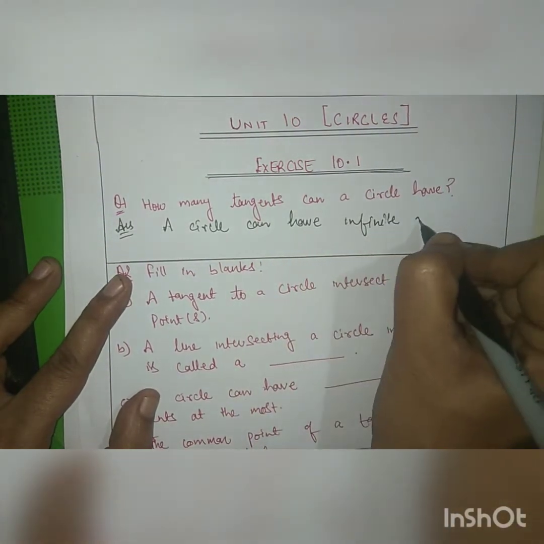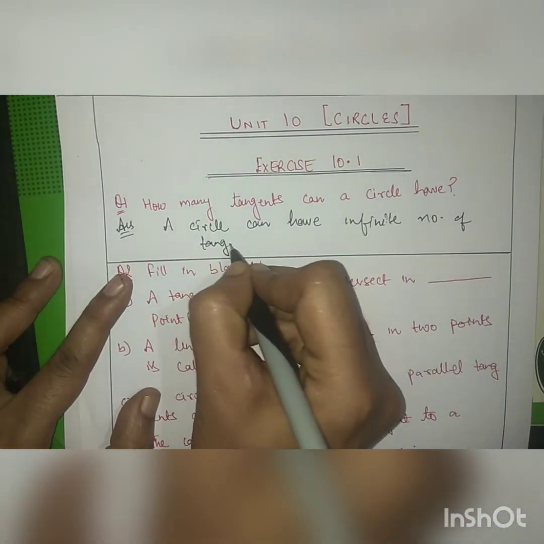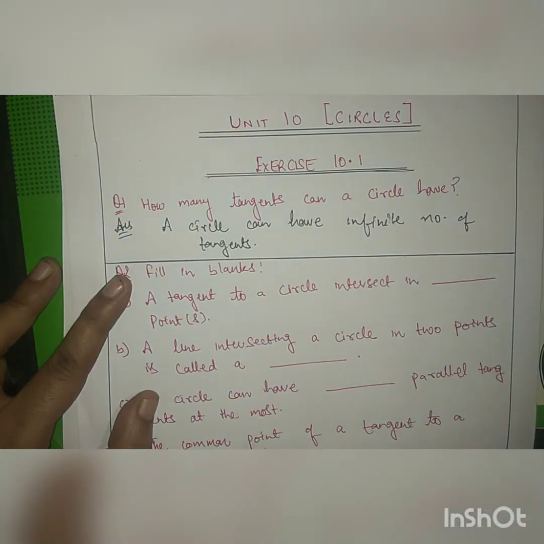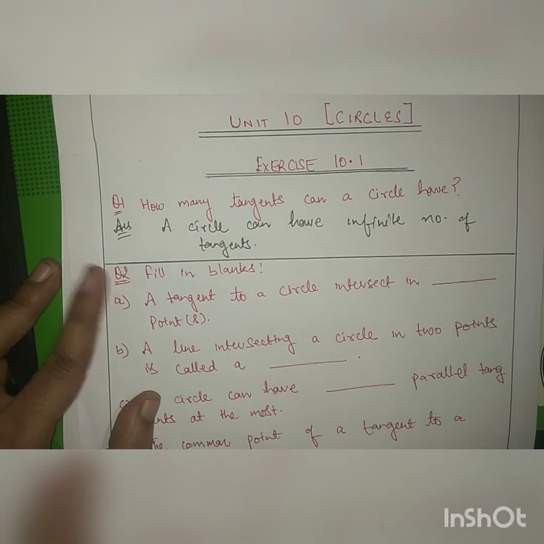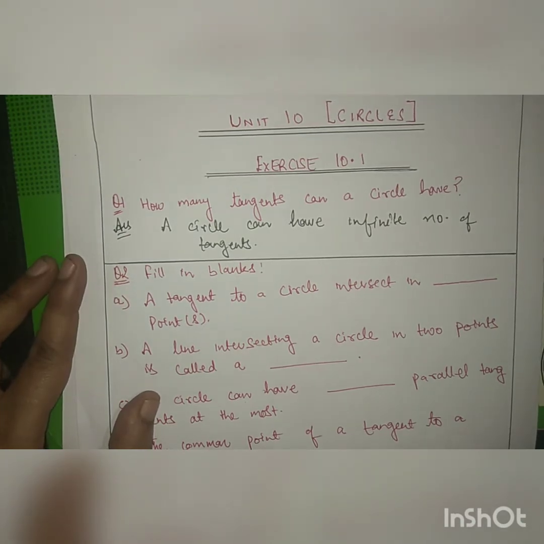A circle can have an infinite number of tangents, that is, you can draw an infinite number of tangents to a circle as it is a collection of infinite points lying on the surface, and for every point there is a single tangent, so there are infinite tangents to a circle that we can draw.